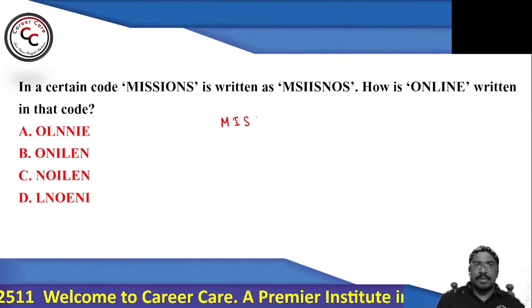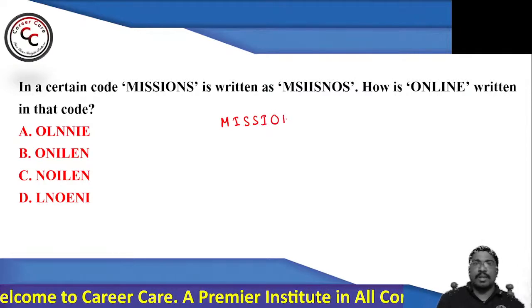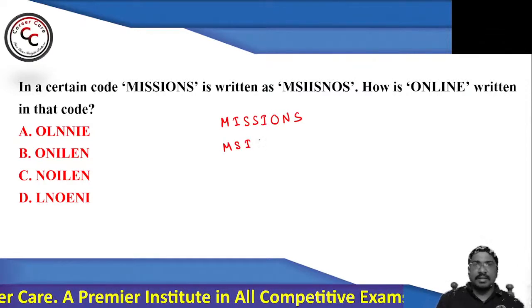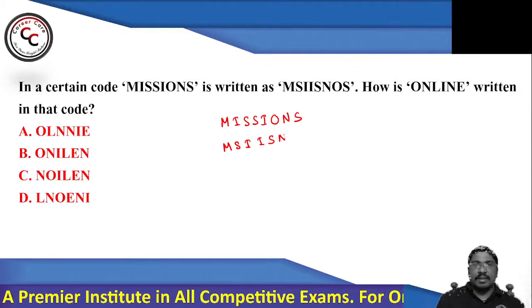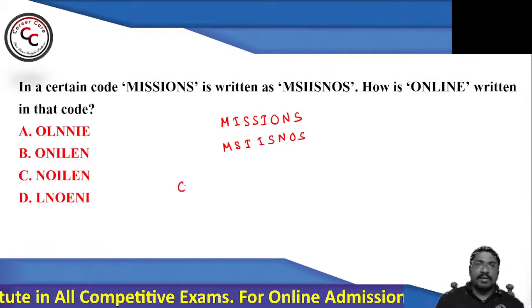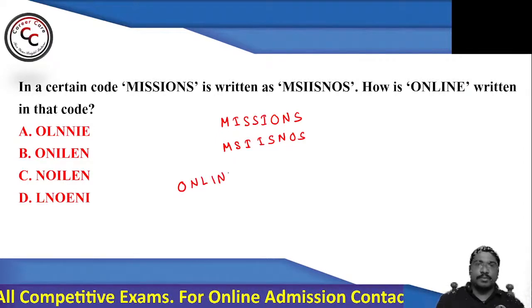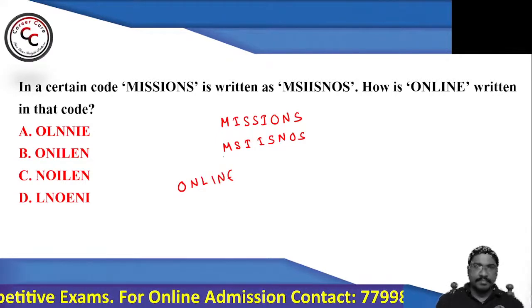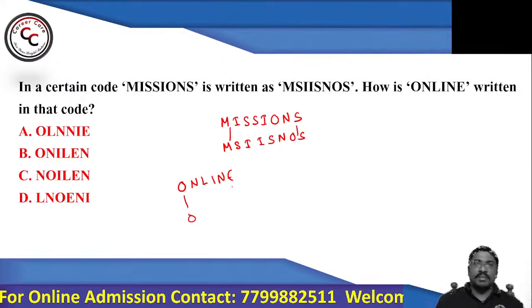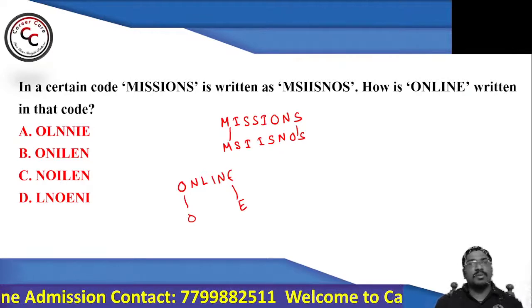So, MISSIONS is coded as MSIISNOS. Similarly, ONLINE is coded as what? Generally, if you see, the first and last are the same. M and M are the same, S and S are the same. So that means O should be the same and E should be the same. So go according to the options.